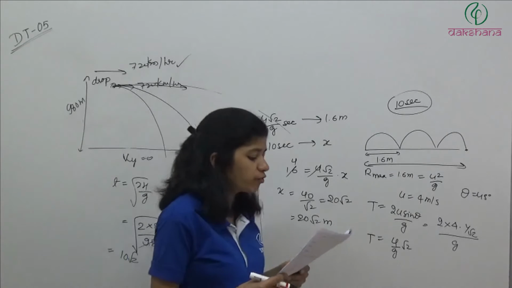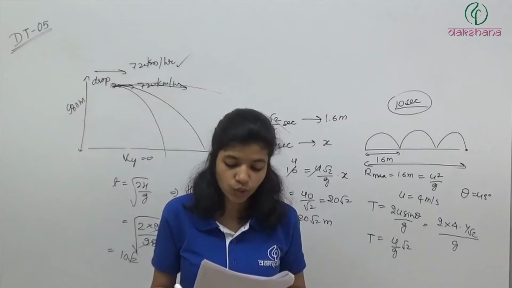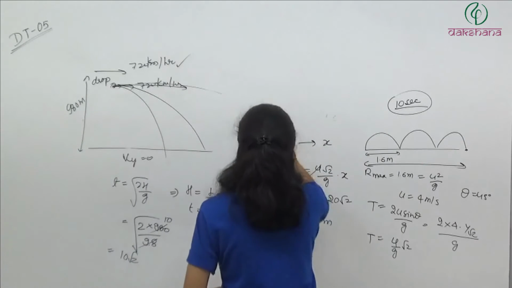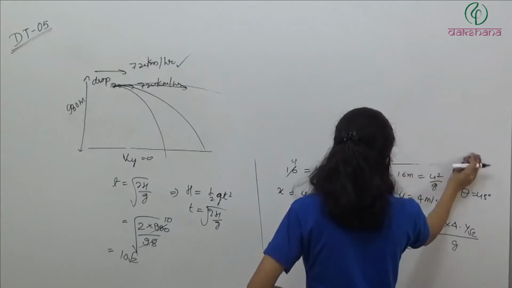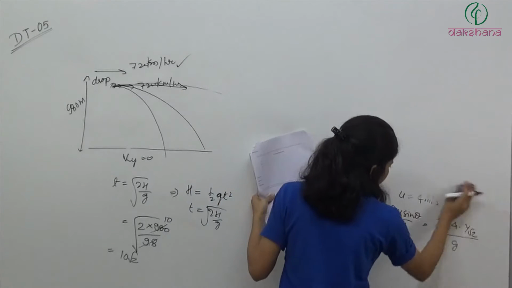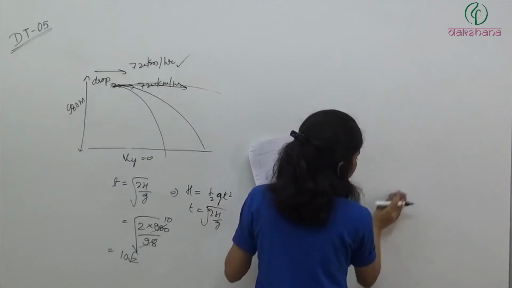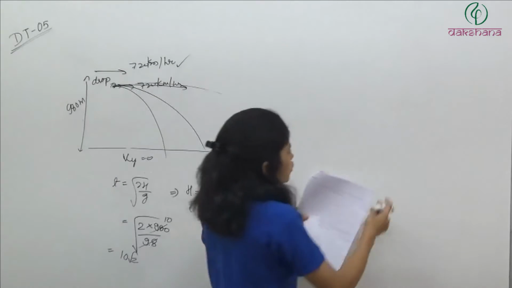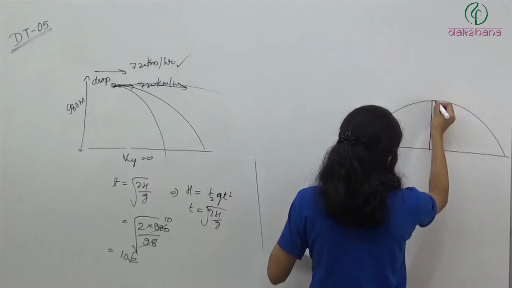Now question number 6. A shot is fired from a point at a distance 200 meter from the foot of a tower 100 meter high, so that it just passes over it. The direction of shot is? Basically we are standing 200 meter away from the foot of the tower and we want the shot to just touch and move away from the top of the tower. So basically what they are trying to say is that the maximum height should just pass the tower.